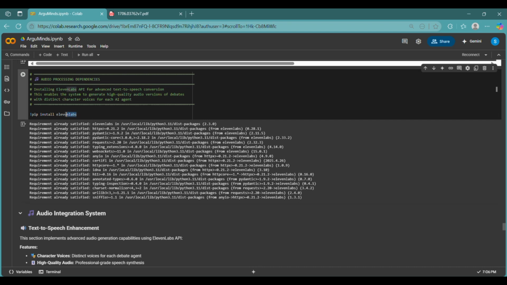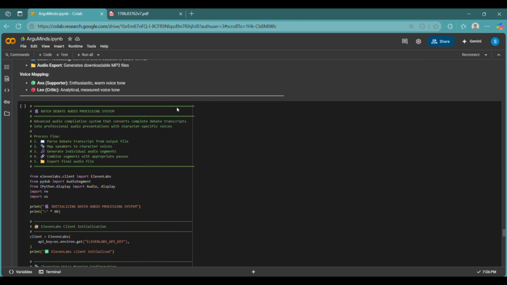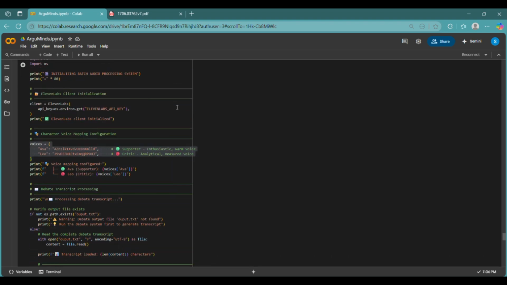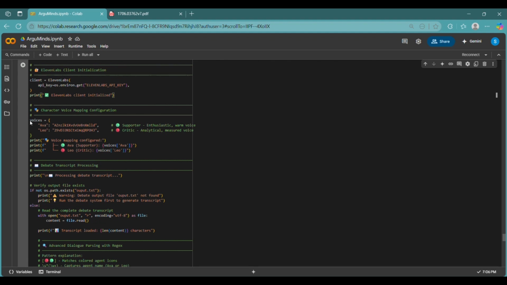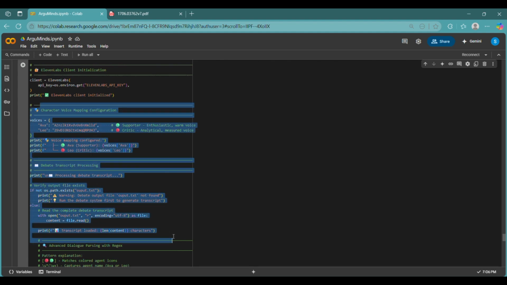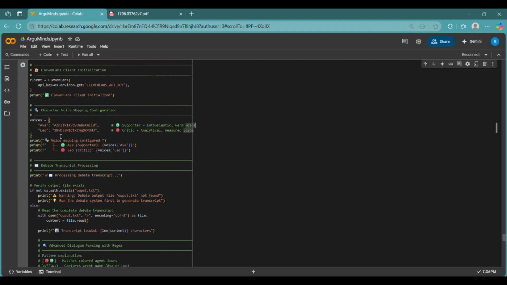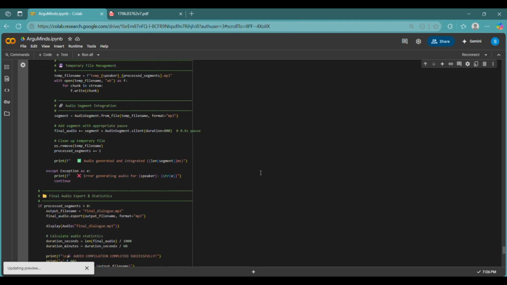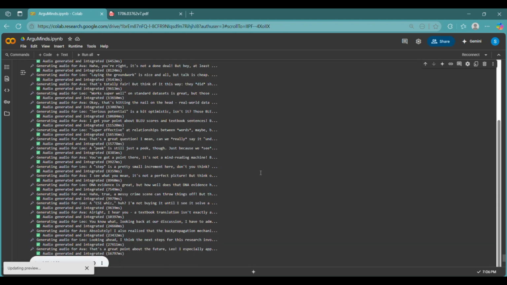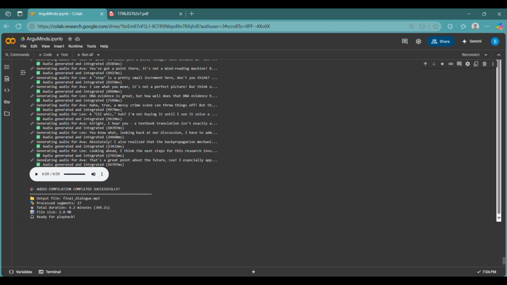This installs the ElevenLabs SDK, which we'll later use to convert AI messages into natural-sounding speech. You'll also need your ElevenLabs API key to get started. This script takes a debate transcript and turns it into a single, realistic-sounding audio file using AI-generated voices. Next, it defines specific ElevenLabs voice IDs for the speakers, like Ava for the supporter and Leo for the critic. For each piece of dialogue, it uses the ElevenLabs API to convert the text into speech and stitches them together. This is the audio embedded, as you can see.